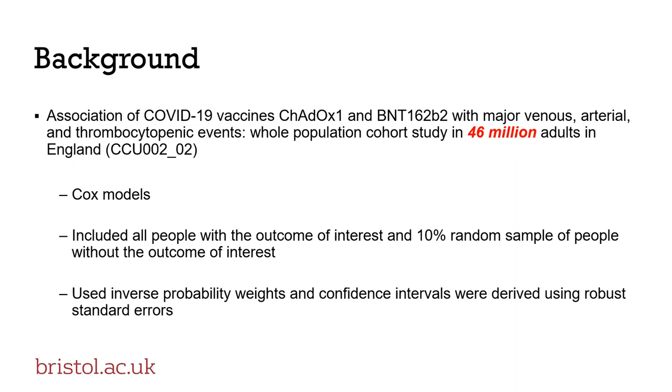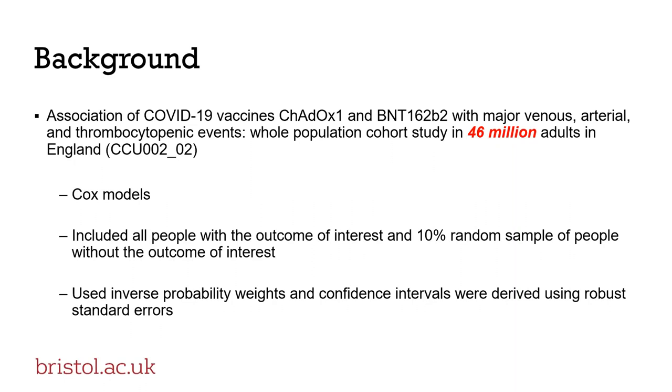This project has used the data and analysis framework which was used by the CCU 002 vaccine analysis. The analysis looked at association of COVID-19 vaccines with the major venous, arterial, and thrombocytopenic events. And this analysis used a Cox proportional hazard model to estimate hazard ratios for periods after vaccination compared with the pre-vaccinated or unvaccinated person time.